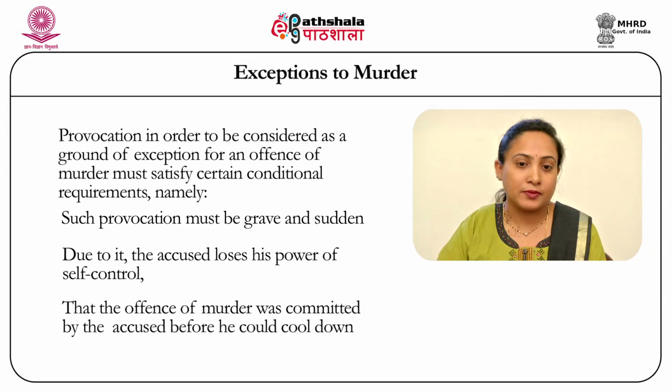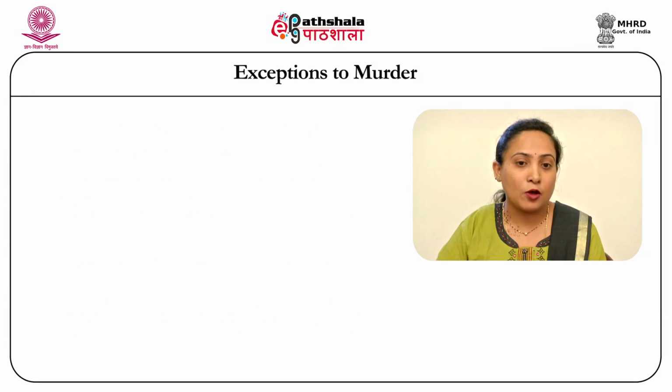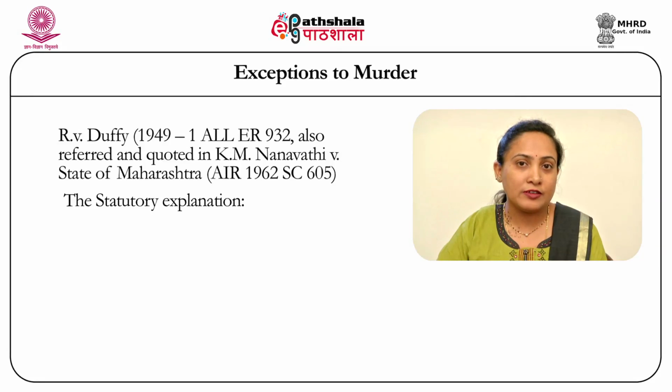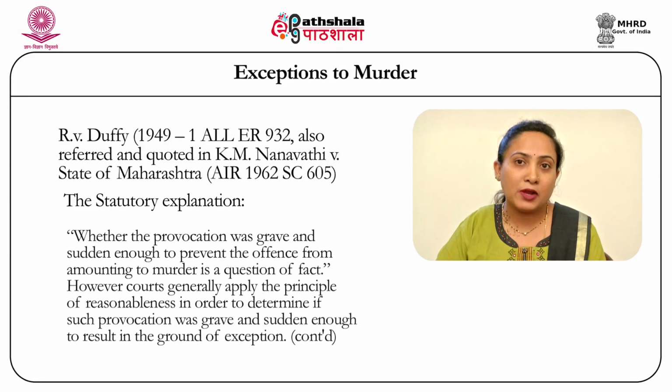Now, all these views were also expressed in a well-known Indian case called Nanavati versus State. In this case, the court also refers to a statutory explanation provided to section 300's first ground of exception. According to this first statutory explanation, I quote, whether the provocation was sudden and grave enough to prevent the offence from amounting to murder is a question of fact.